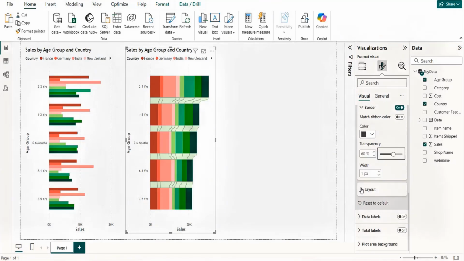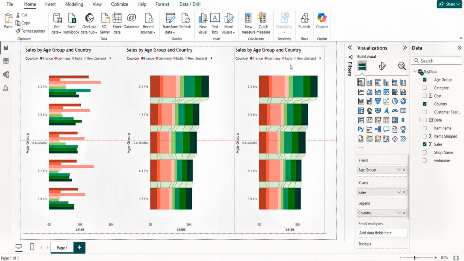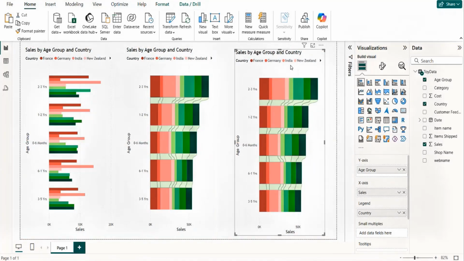And in the layout section, yeah, this is all about the space. Okay, the space between the ribbons you can create. This is something we don't need. Okay, just copy. I mean, this is something you can try at your end. Now, same way, we will go and use the 100% bar visualization, which is stacked again.